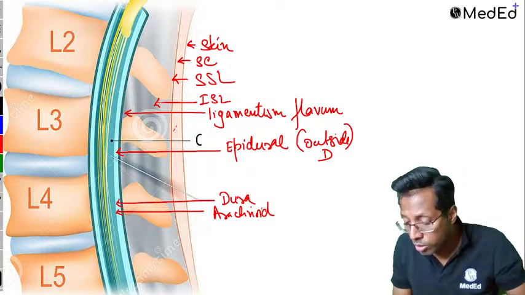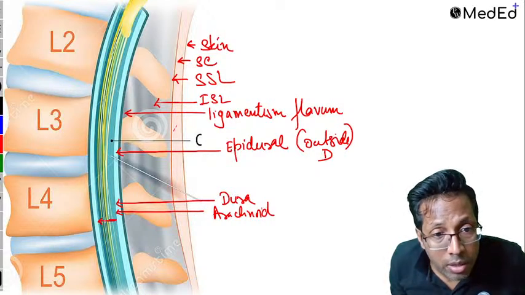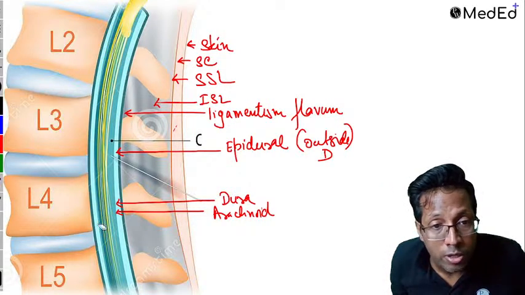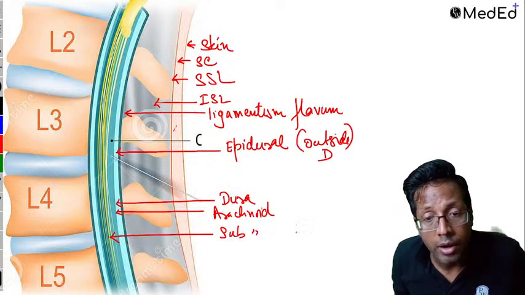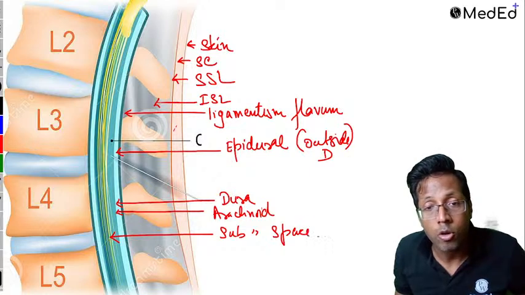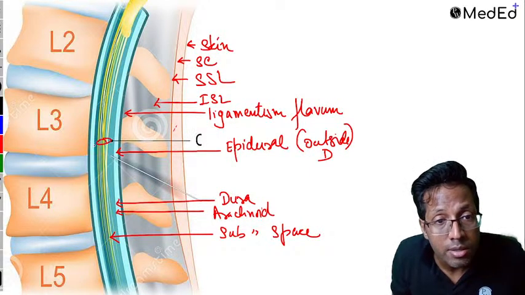Dura and arachnoid are almost stuck onto each other. Then you get this layer in between, and this is your subarachnoid space. All this is what is called the subarachnoid space, and the subarachnoid space is what contains the CSF.